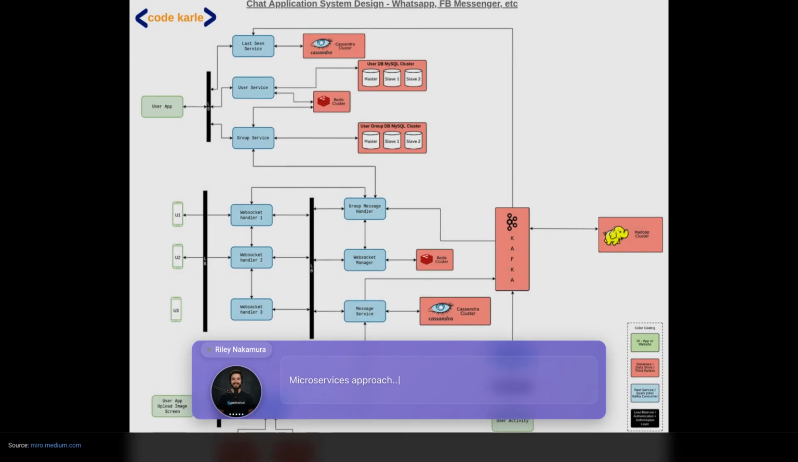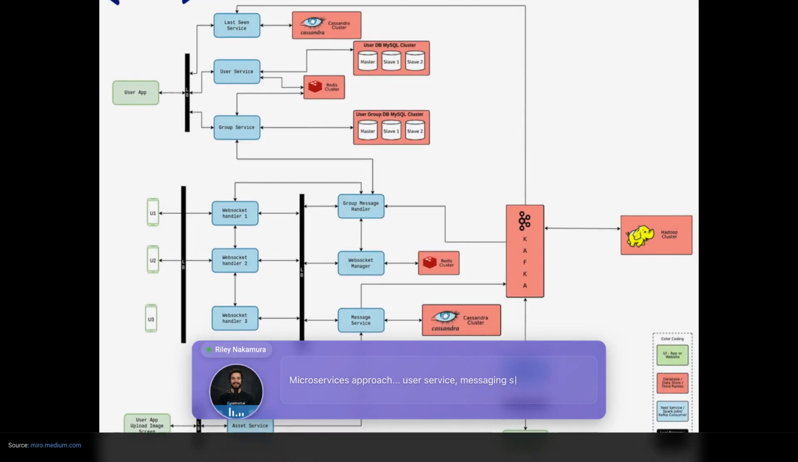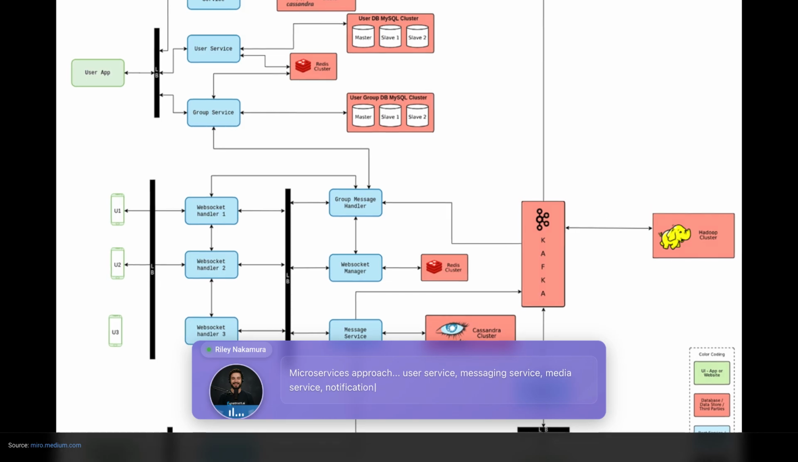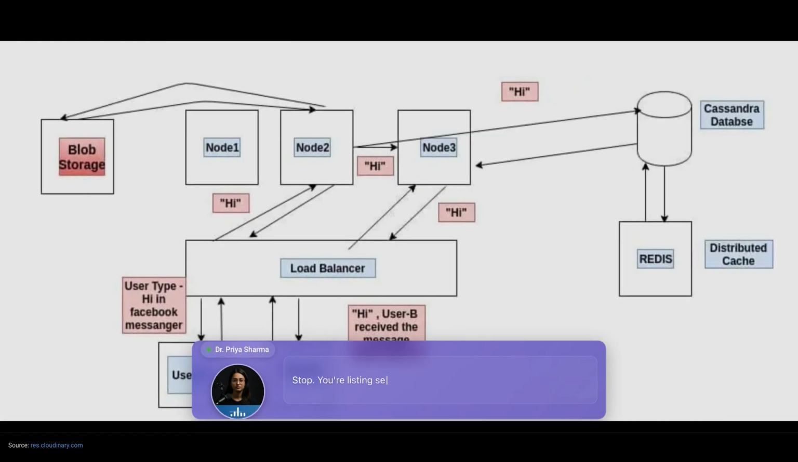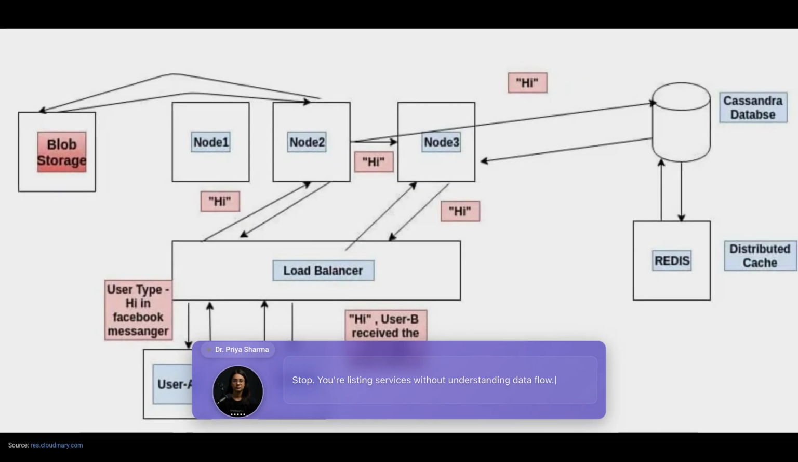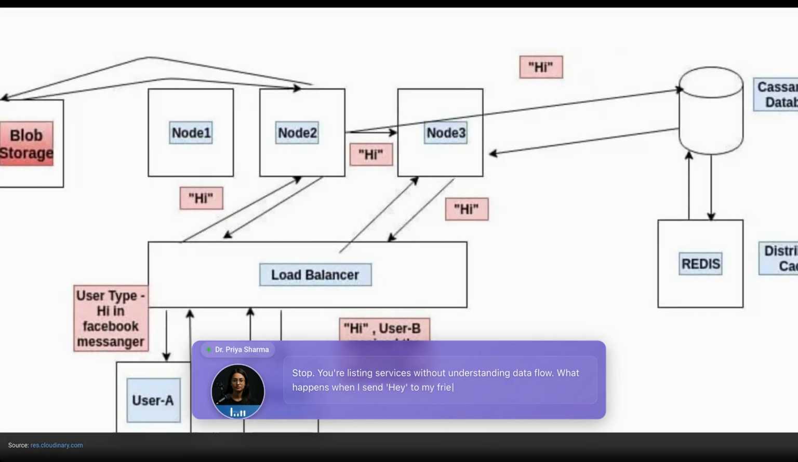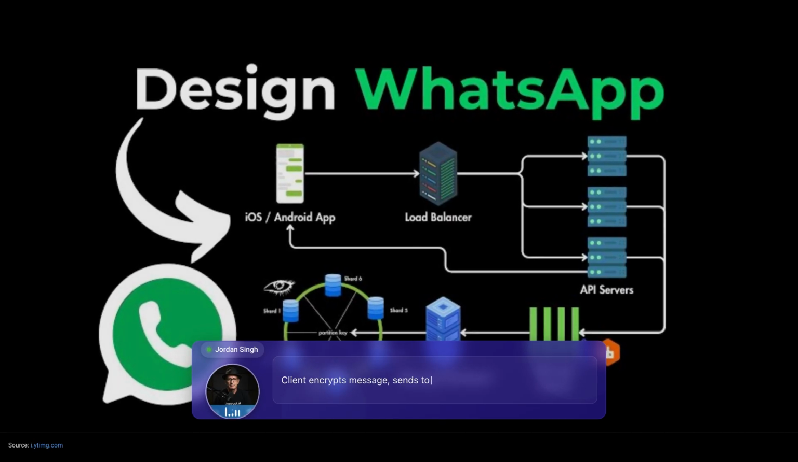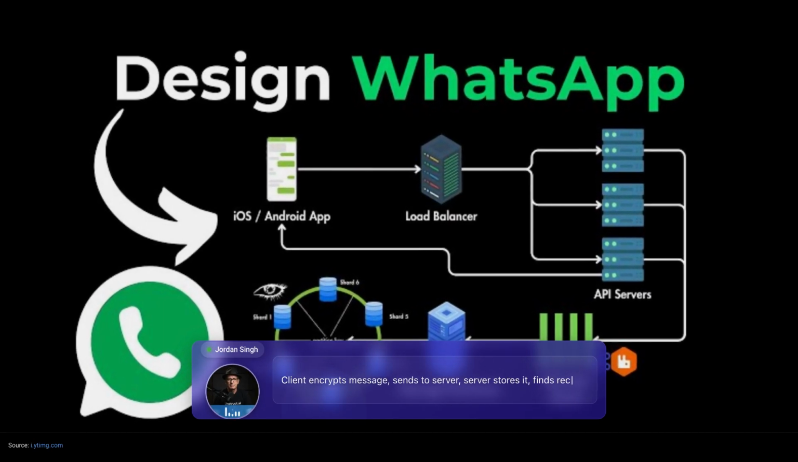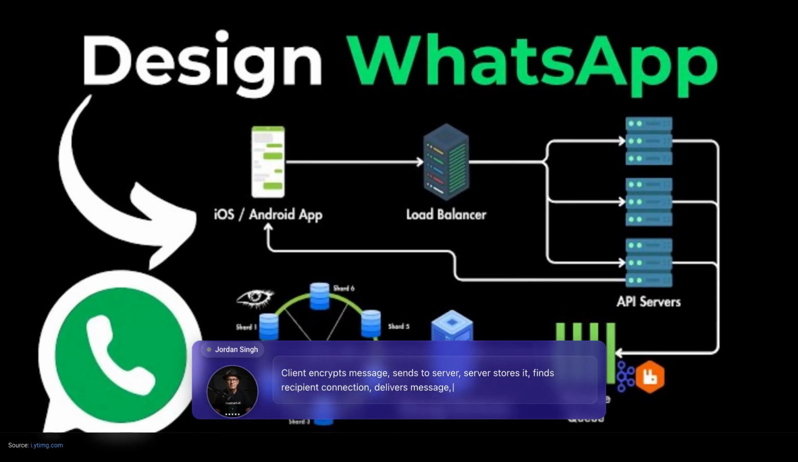Microservices approach: user service, messaging service, media service, notification service, group management. Stop listing services without understanding data flow. What happens when I send "hey" to my friend in Mumbai? Client encrypts message, sends to server, server stores it, finds recipient connection, delivers message, sends delivery receipt back.